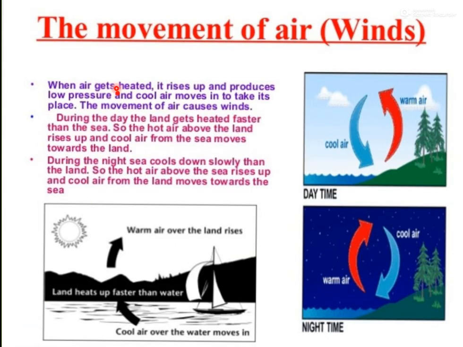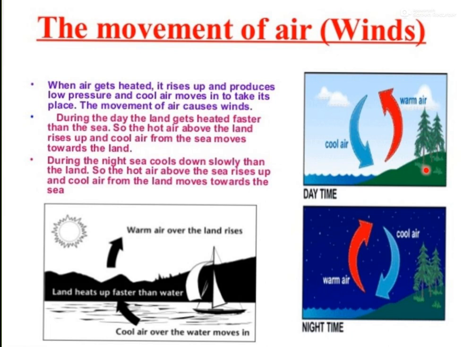Okay, the movement of air, that means winds. As I told you, there is uneven heating. So what happens during that? For example, this one is land and this one is water. The sun's radiation heats water as well as land.